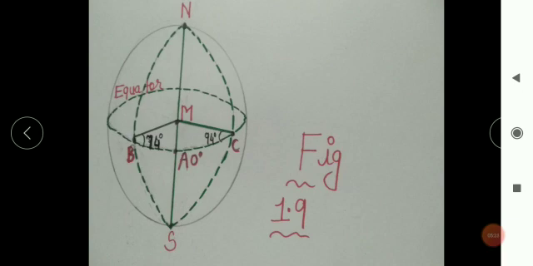The same thing. See, we have drawn the line from M to B. We also have drawn another line from M to C. This semicircle which passes through point B is shown here. We also have to draw another semicircle which passes through point C and joins north and south pole. And again you have to draw another line that joins north to south pole. See, we have done it here. But when we measure the angle AMB, the measure of this angle is 74 degree. And when we measure the angle AMC, its value comes to almost 94 degree.